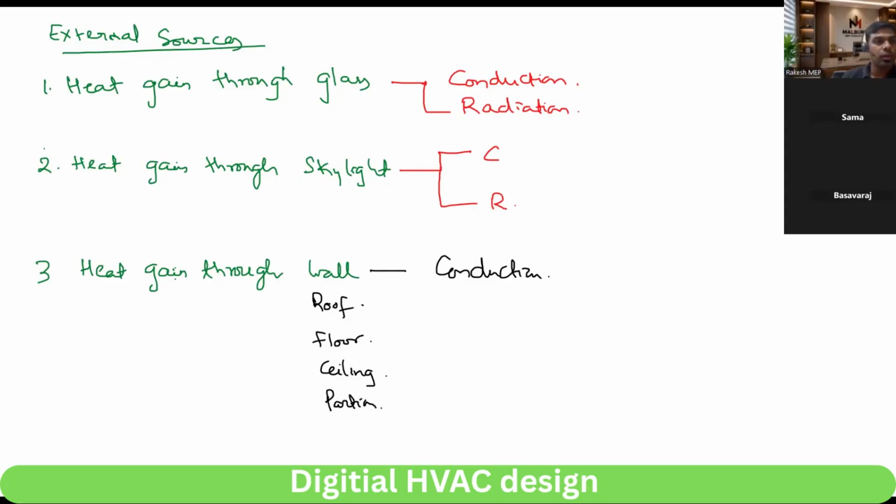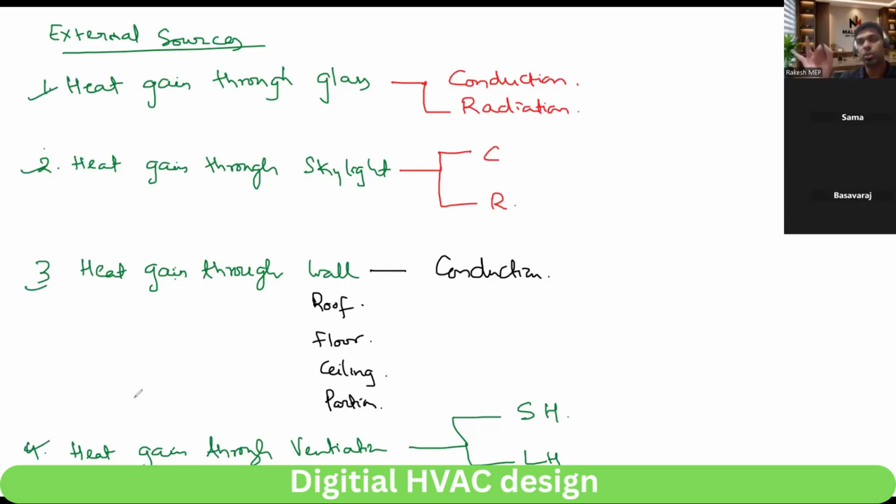Another category will be heat gain through ventilation. Here you'll have sensible heat and latent heat. Both infiltration and ventilation will have the same. So step by step we will discuss. Mostly you have four categories. Clear? So now, heat gain through glass.